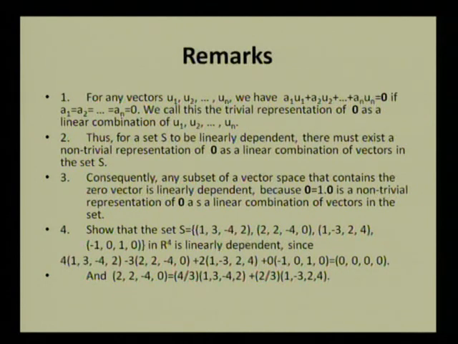This can be easily verified. The third remark: consequently, any subset of a vector space that contains the representation of the zero vector as a linear combination of vectors in the set S.